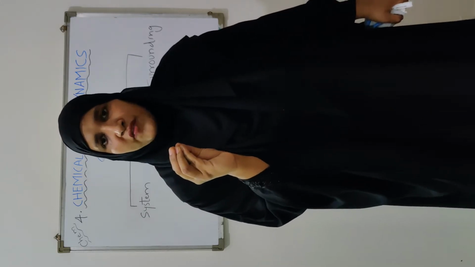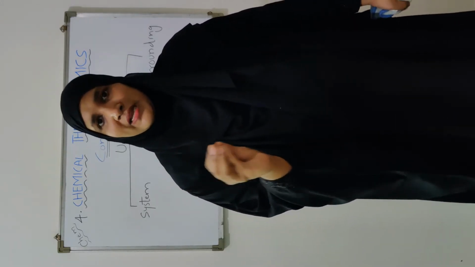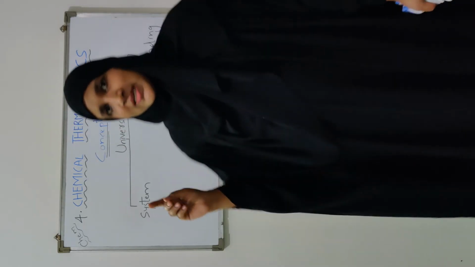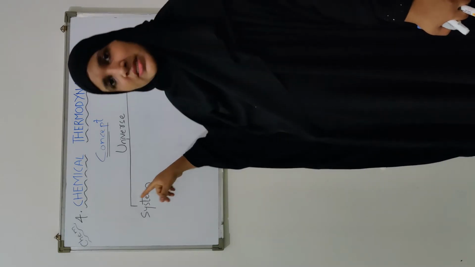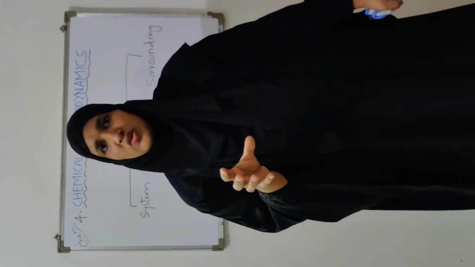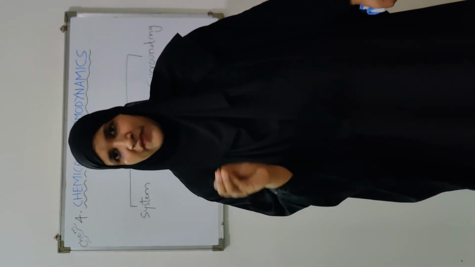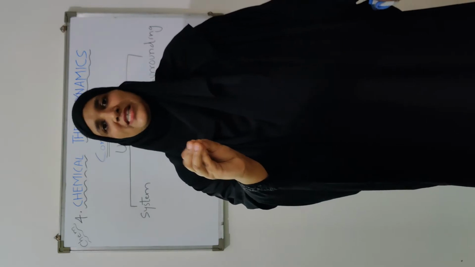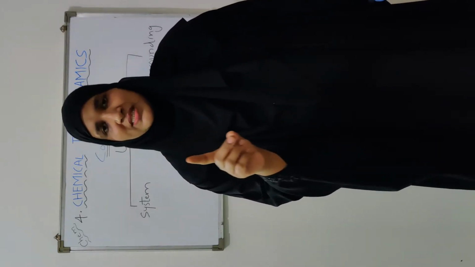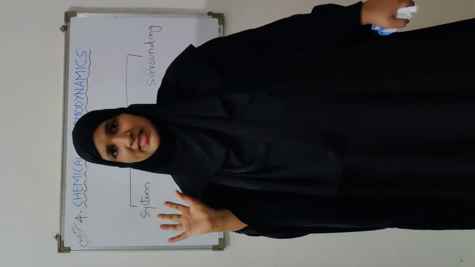A portion of universe selected for doing the thermodynamic observation is known as system. So what is system? A portion of universe where the thermodynamic study is carried out is your system. I am just using different words, but they are expressing the same meaning. A part of universe where the thermodynamic study is made is known as system.